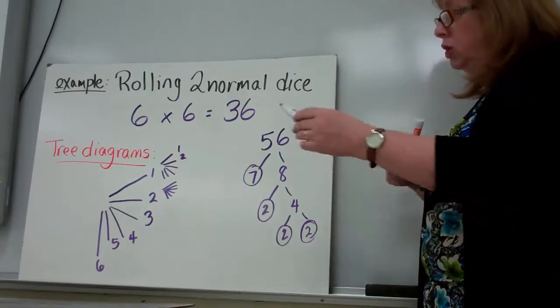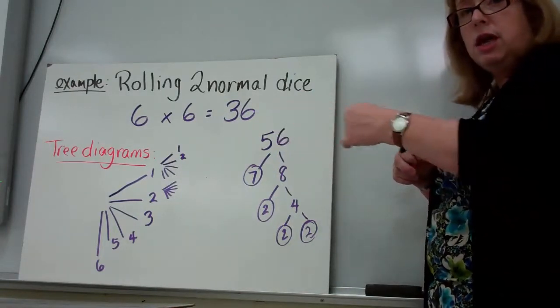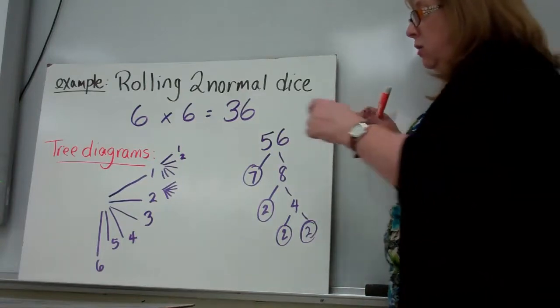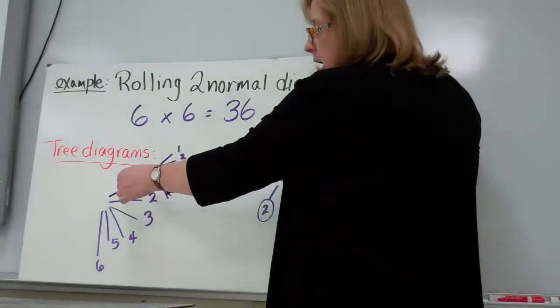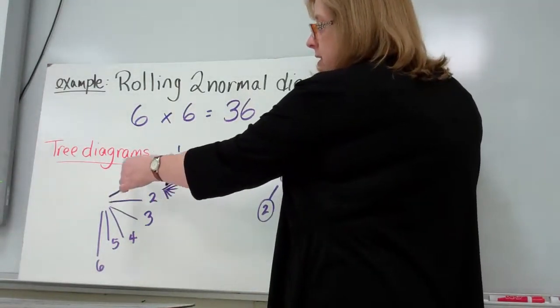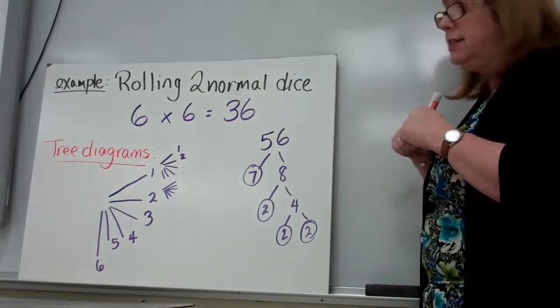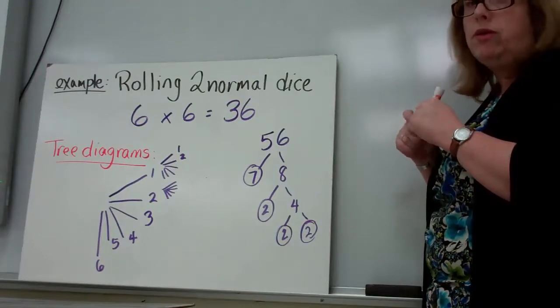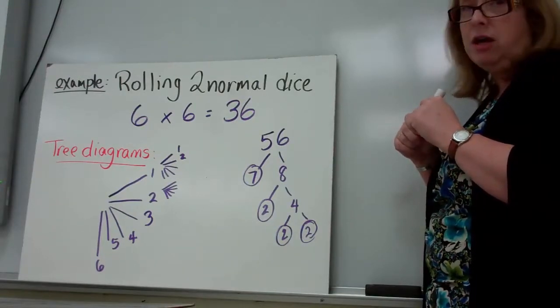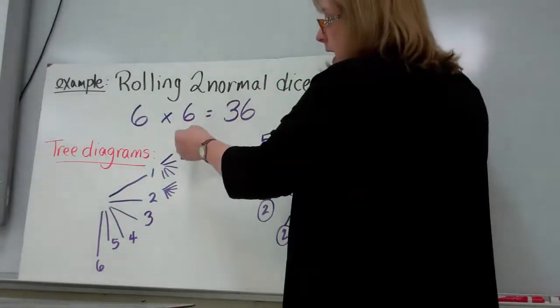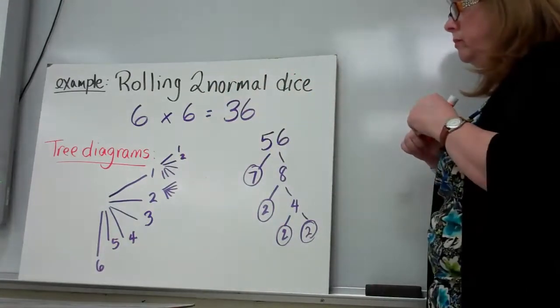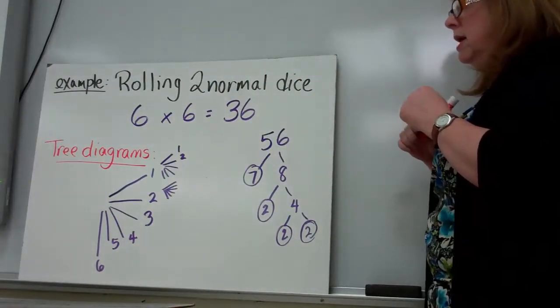Our tree diagrams usually go across horizontally, and you kind of have to plan out how to draw them. I need to start that 1 up, and I need to allow a lot more room for these. Certainly, if I was going to roll a third die, it would be very hard to fit in here, and then I would add another layer on. So that's a tree diagram.